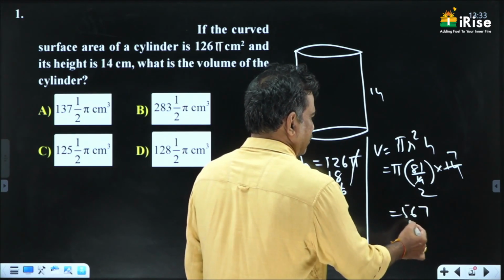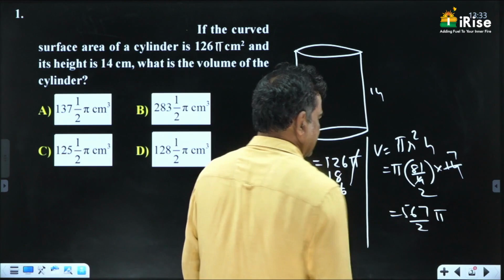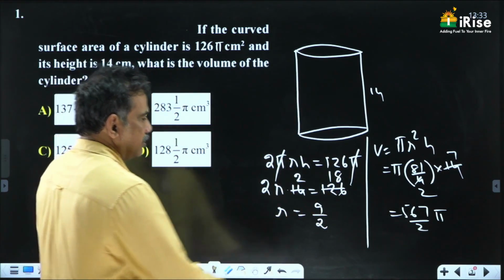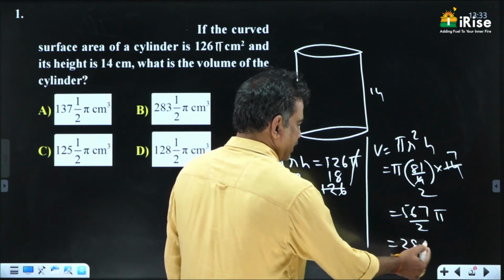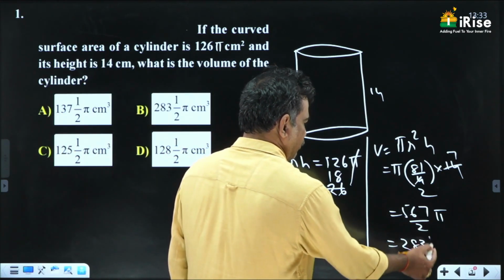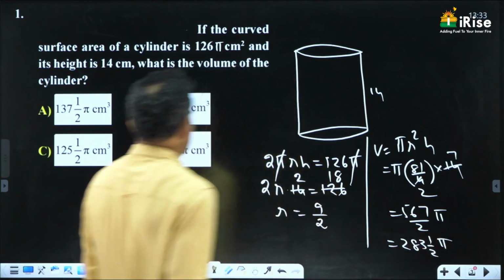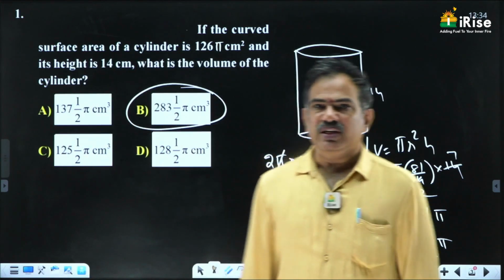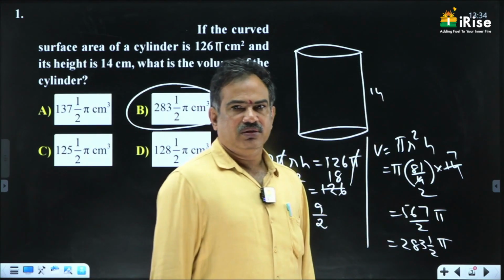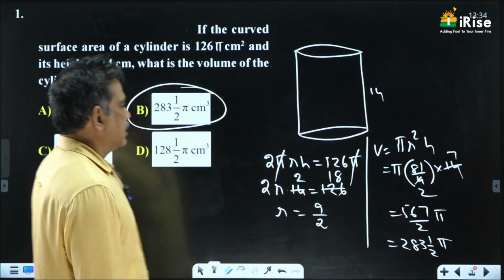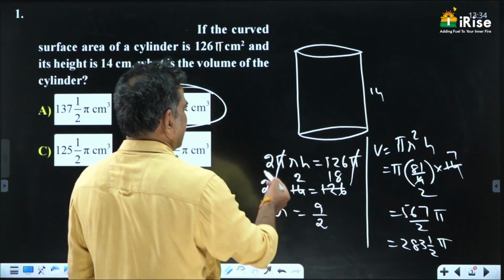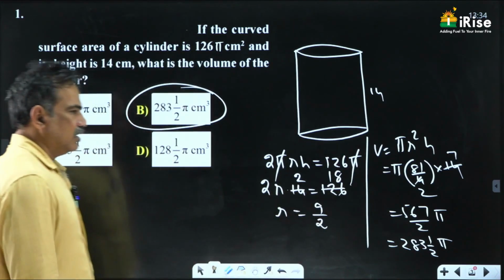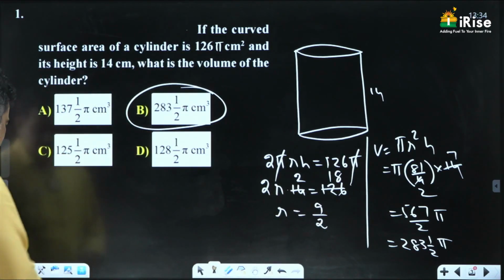Pi into 63 by 2, that is 63 by 2 pi, which is 31 1 by 2 pi centimeter cube is the answer for this question. See this carefully: height is given, curved surface area is given, find R and substitute to find the volume directly. Next question.